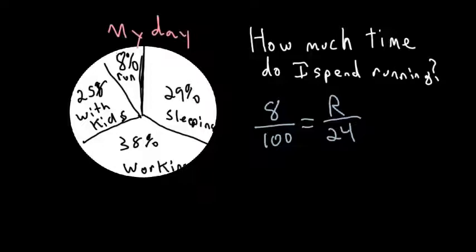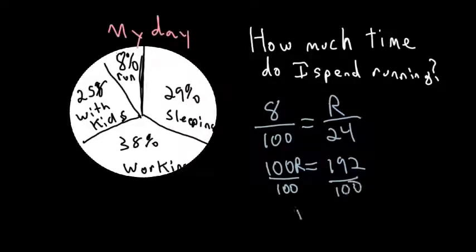So now I'm going to cross multiply 8 times 24 to get 192 equals 100R, divide by 100, and R is going to equal 1 and 92 hundredths, and we're just going to round that. So running would equal about 2 hours. So I spend about 2 hours a day running, and I could figure out the rest of those, but the question was only asking about running, so we'll just stick with that.